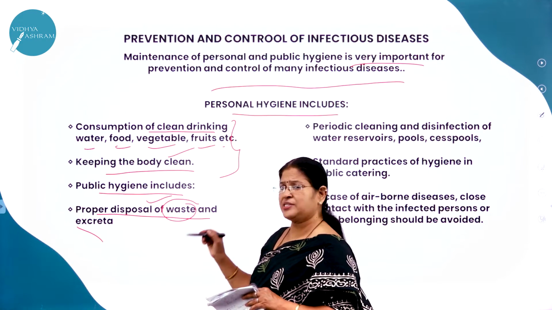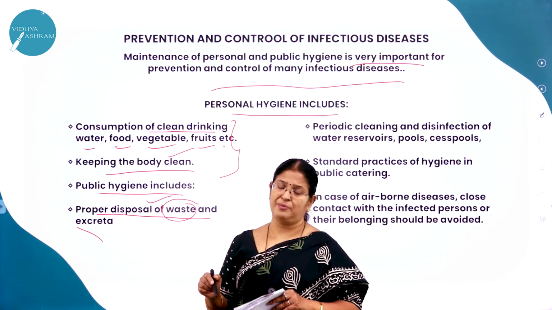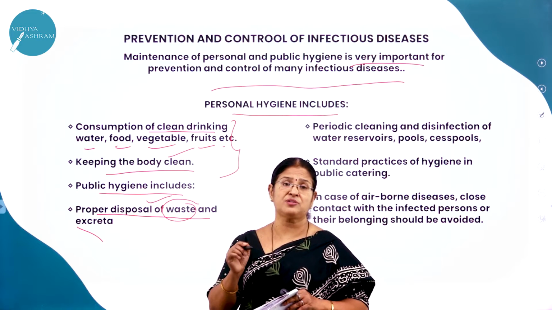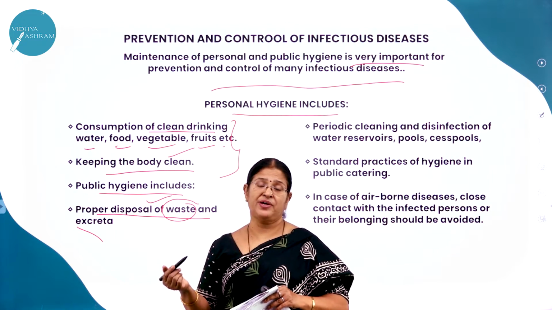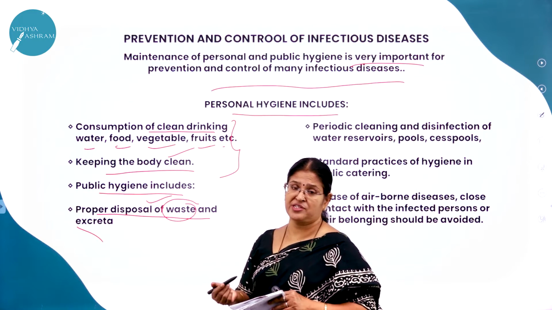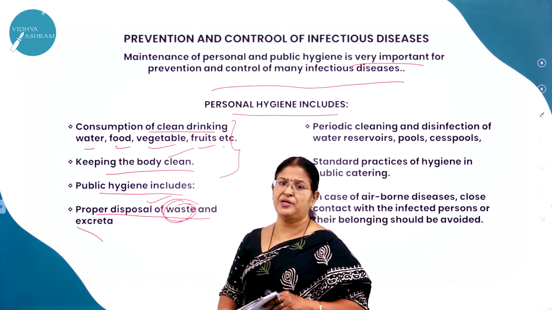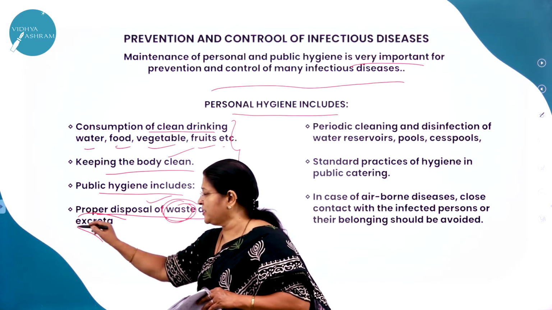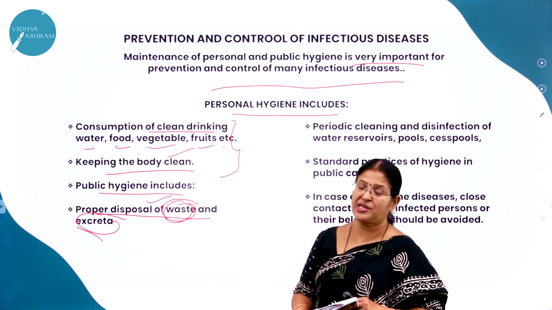We need to see to it that the waste or the garbage is disposed of in a proper manner, because they are a very important means of what? It is a breeding place where most of the infectious diseases are going to spread. So we should take care that there is proper disposal of waste, and particularly the excreta. Good, proper sanitary measures have to be taken.